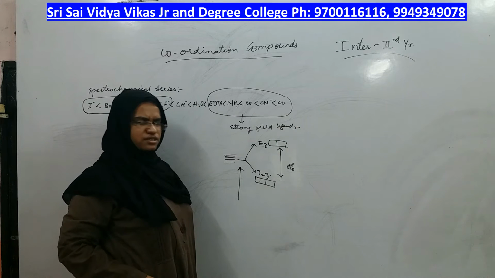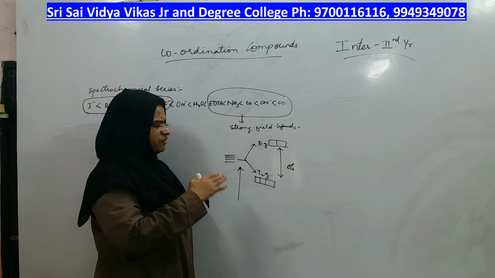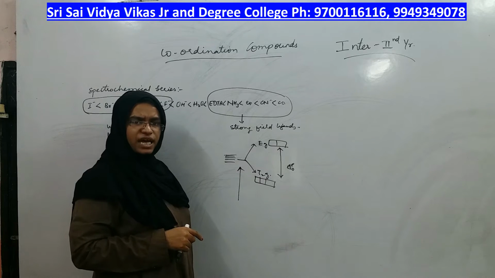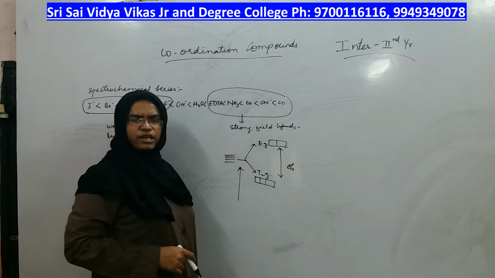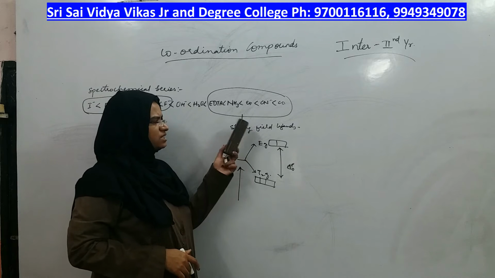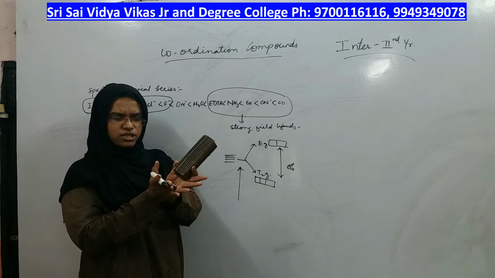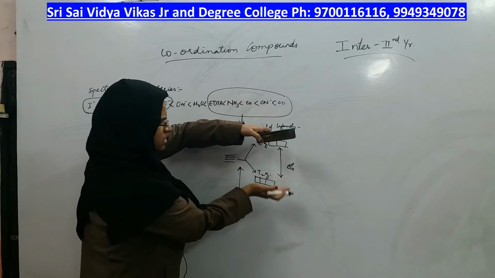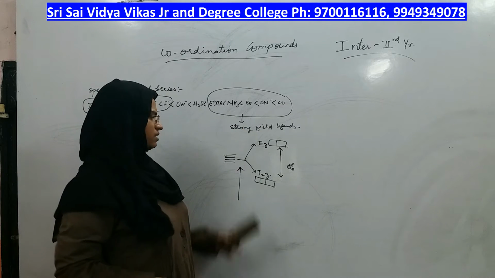These ligands cause the crystal field splitting to be more between T2g and Eg, and when that happens, the energy gap between T2g and Eg, which is delta O, will be more if the ligand is strong field ligand. The splitting between 5 d orbitals is more. The gap between T2g and Eg is more if the ligand is strong field ligand, right?